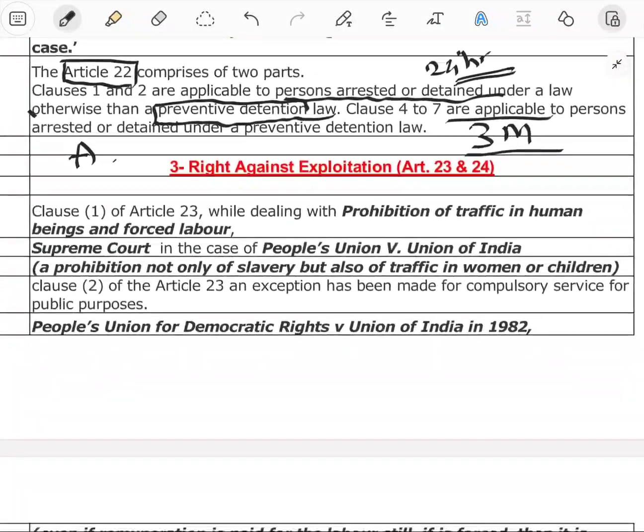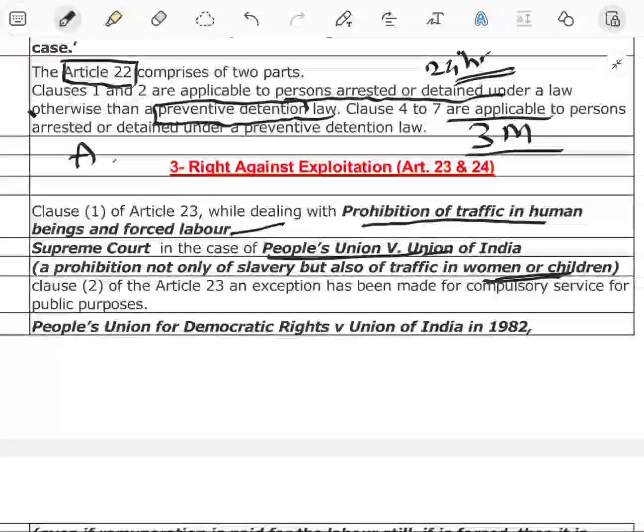Next one is the right against exploitation, dealing with Articles 23 and 24. It is the prohibition of trafficking in human beings and forced labor. So it prohibits slavery, and not only slavery but also trafficking in humans and children. It is mentioned in the case of People's Union versus Union of India. Begging and other similar forms of forced labor are prohibited by this article.